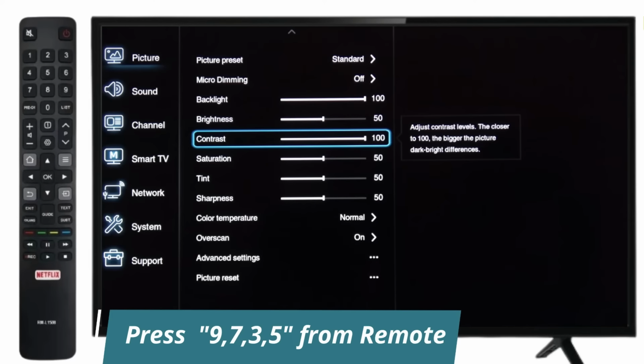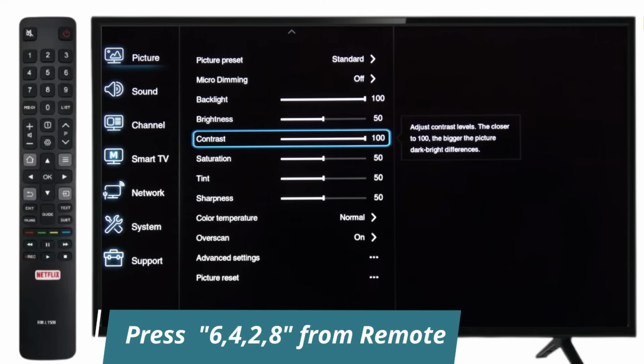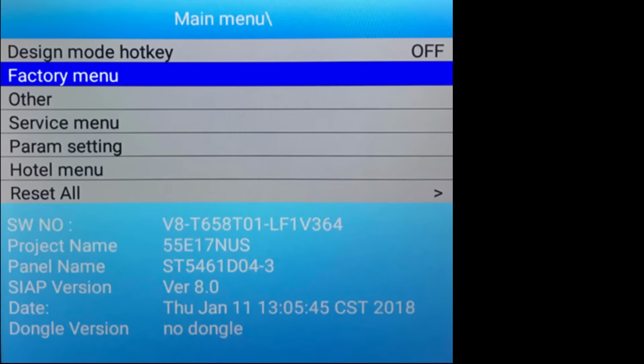Press 9735 on the contrast. If this doesn't work, press 6428. A service menu will appear on the screen. You can do any settings of your choice.